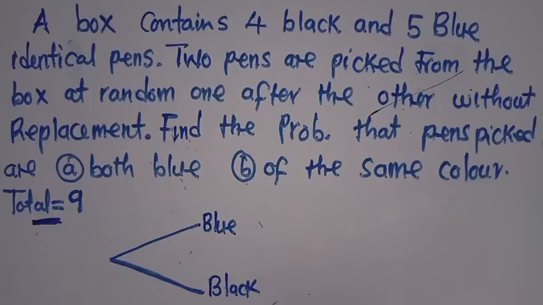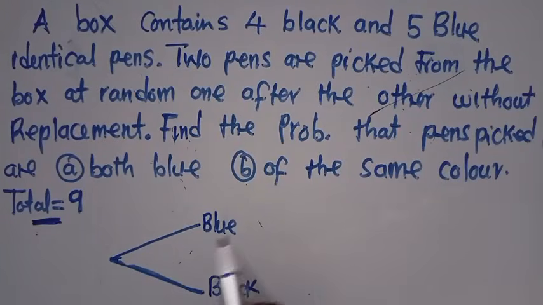How many blue pens are we having? If you have another color, you put another branch down here, so that they become 3. But in this case, we only have 2, which is why we only have 2 branches.